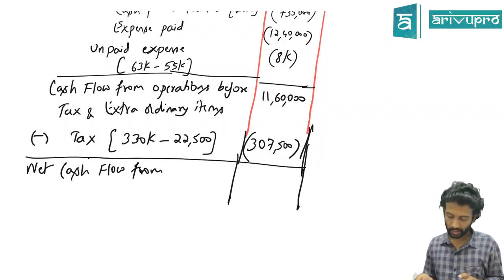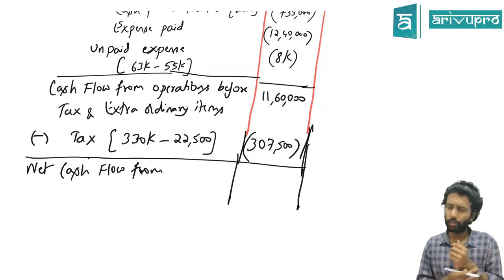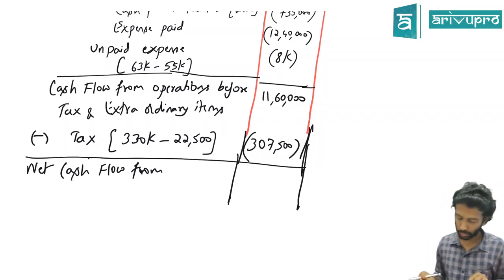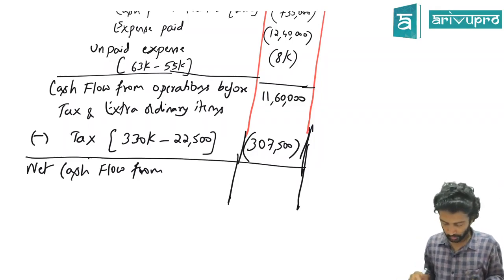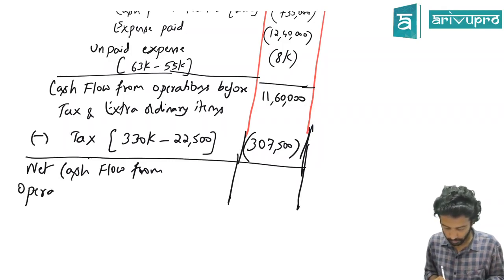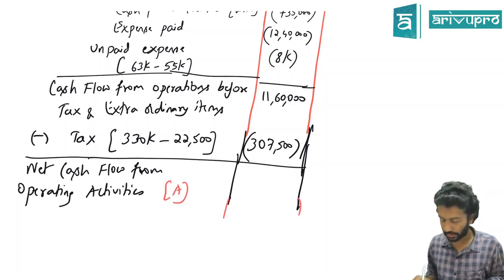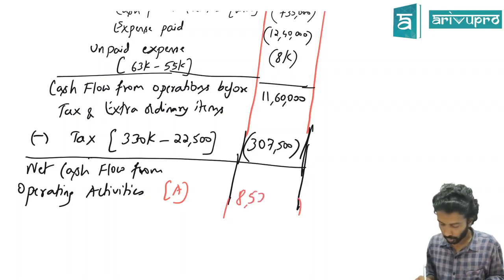We have AS 5, we'll cover what those extraordinary items are. Okay, net cash flow from operating activities. We'll call this A. That A happens to be 8,52,500.